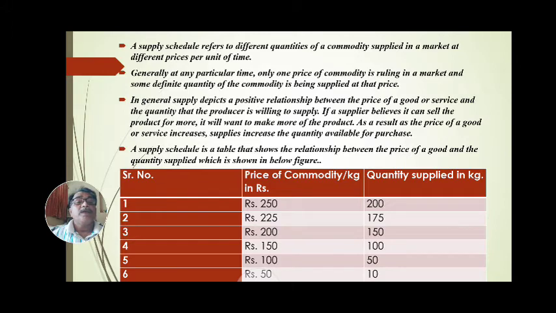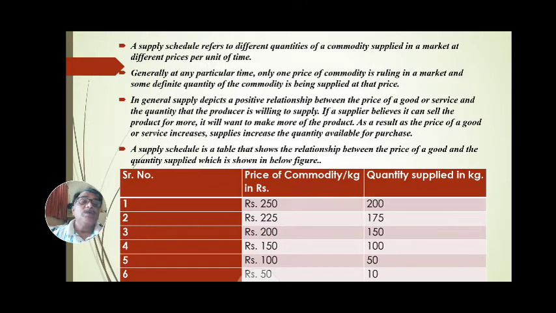The table shows the relationship between the price of a good and the quantity supplied. In the first row, serial numbers 1, 2, 3, 4, 5, 6; in the second row, price of commodity per kg in rupees; and in the third row, quantity supplied in kg. When the price of a commodity is 250 rupees per kg, the quantity supplied is 200 kg. When the price is 225 rupees per kg, the quantity supplied is 175 kg.